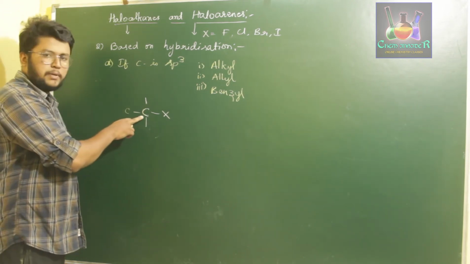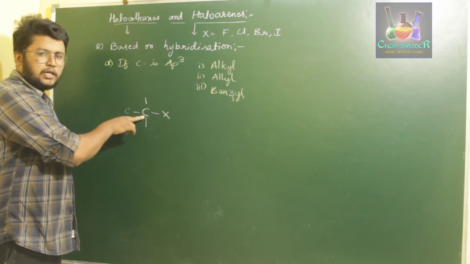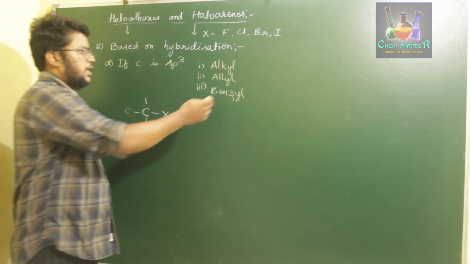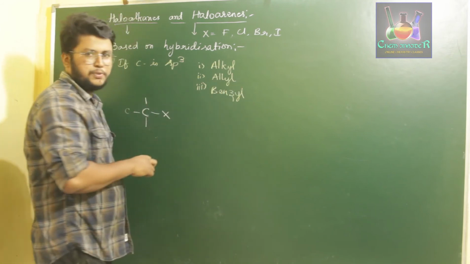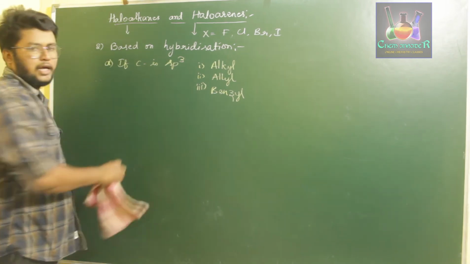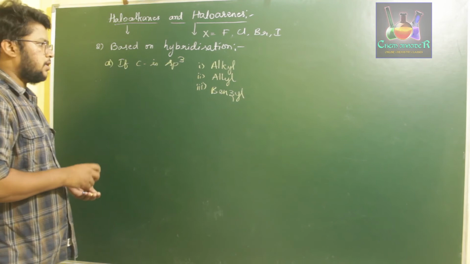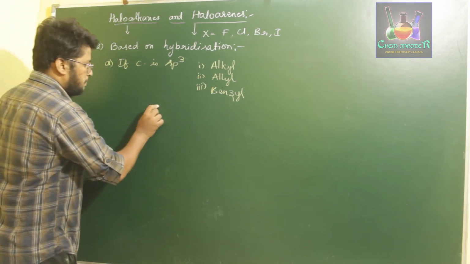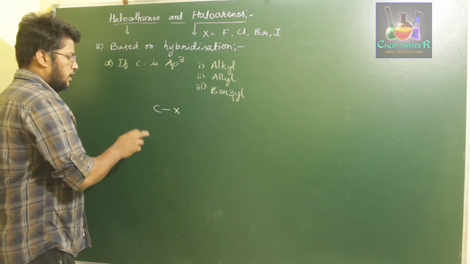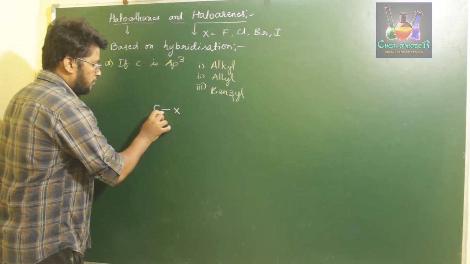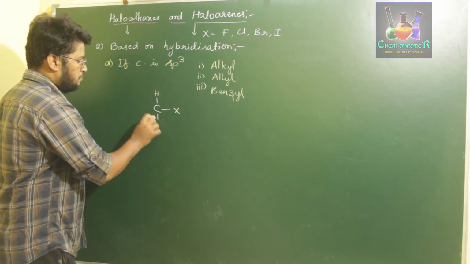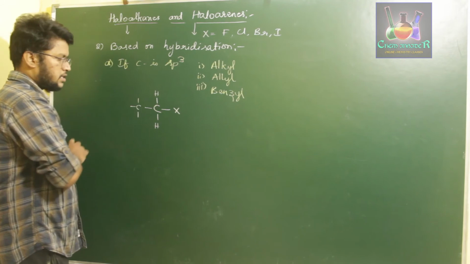Further, what we observe over here is that this carbon can be attached to a different environment. So if an sp3 hybridized carbon is attached to a halogen and that carbon is in a different environment or has different bonding nature, then those are classified as alkyl, allyl and benzyl groups. Let us discuss the first one, alkyl halides. If a compound is said to be an alkyl halide, then the sp3 carbon attached to our halogen should be attached to one more sp3 hybridized carbon, like this.